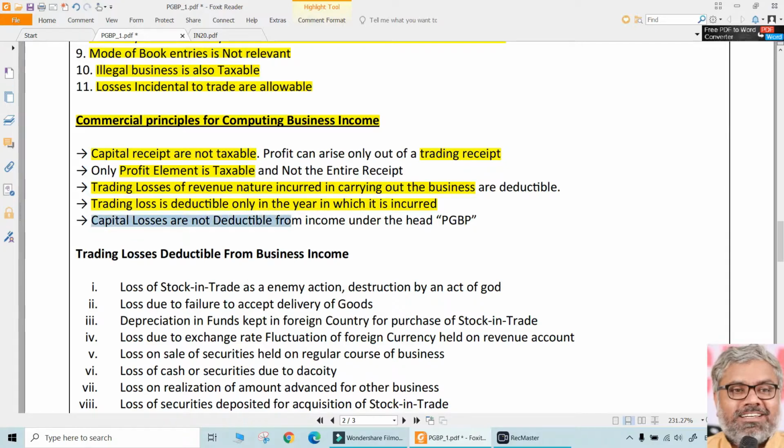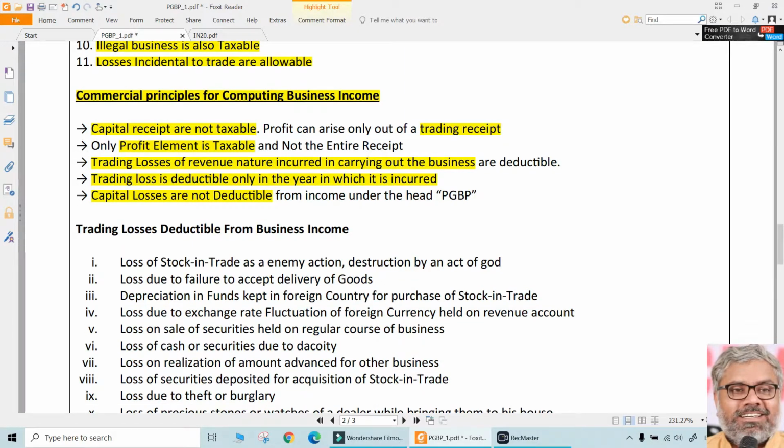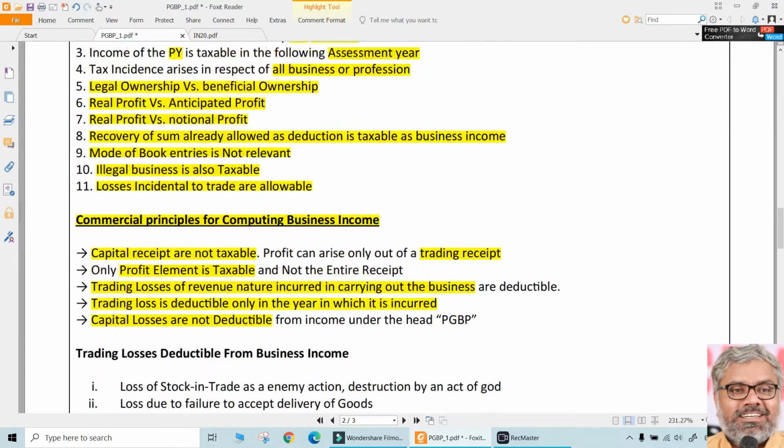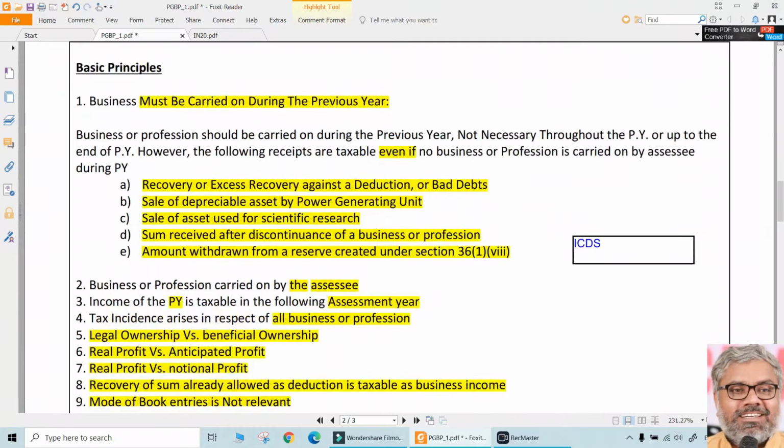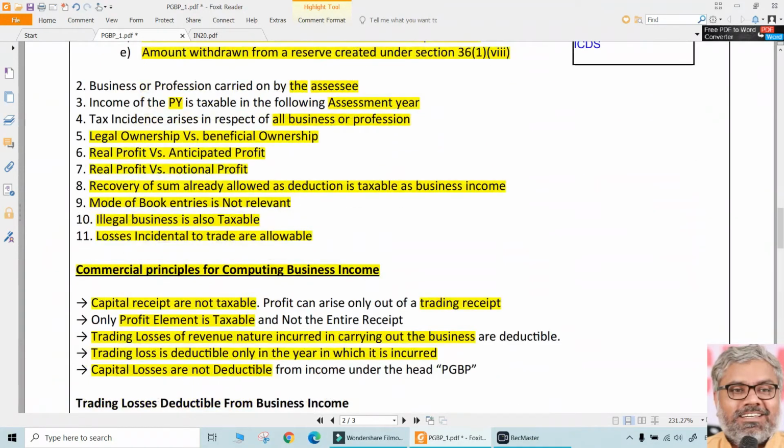Of course, capital losses are not deductible. See, capital losses, capital expenditures are not deductible. Capital receipts are not taxable. Only revenue receipts are taxable. Revenue expenditure is deductible. And losses of revenue nature only are deductible. That too if they are incurred in the same year, that is our previous year only. And PGBP is a net concept, not a gross concept. Revenue is not what is taxed here. What is taxed is the profit element. These are the basic principles that we should keep in mind while computing the PGBP.